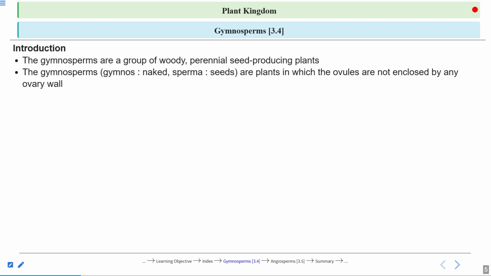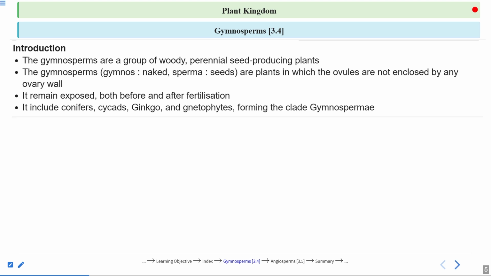So they are the naked seed plants in which the ovules are not enclosed by any ovary wall. They are not covered by the ovary wall, right? So they are naked. They remain exposed both before and after fertilization. It doesn't mean that they become naked after the fertilization. No, it is naked before fertilization also. It means it is not covered with any type of walls. So we can say that they are naked before as well as after fertilization.